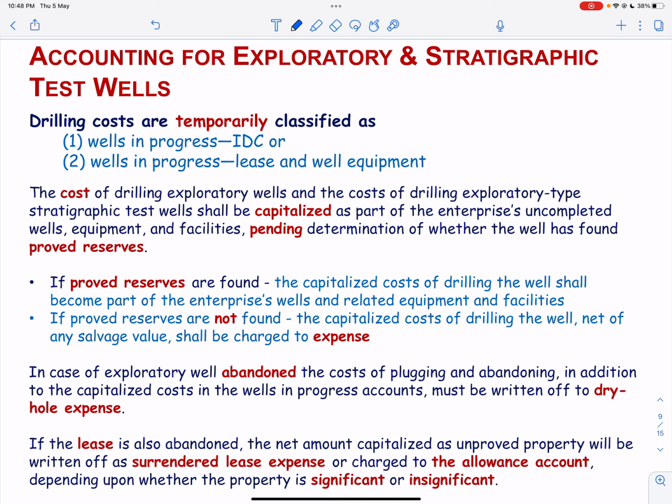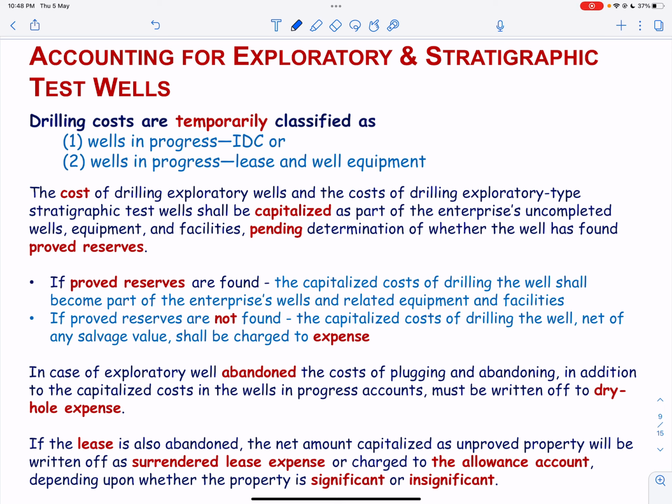When drilling reaches the targeted depth, a decision must be made as to whether the well has found proved reserves. If proved reserves have been found, both wells in progress account balances will be transferred to wells and related equipment and facilities. We will be looking into all these accounting components when we solve some illustrations.